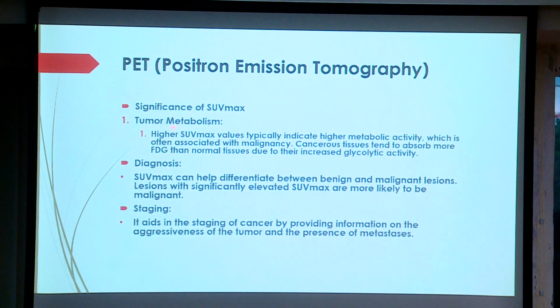The tumor metabolism, how do they decide? The higher the metabolic activity, the higher the malignancy rate. How much higher? Usually, if it is below 2 or 3, don't need to worry. Normally we can control it also. If the values are more than 10, more than 15, more than 25, more than 35, then the cancer is very dangerous. By that also we can judge.